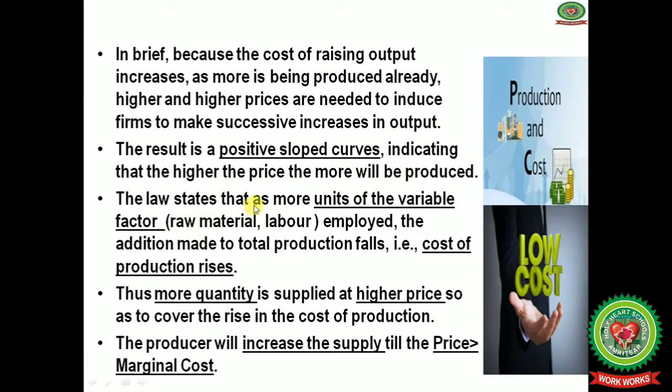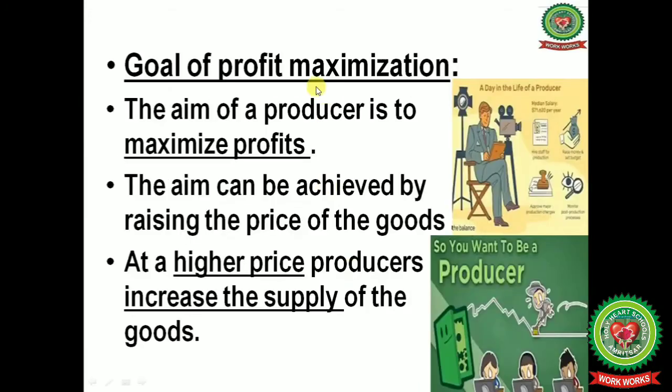The law states that as more units of the variable factor, that is raw material and labor, are employed, the additional contribution made to the total production falls. That is, the cost of production will rise. Thus, more quantity is supplied at a higher price so as to cover the rise in the cost of production. The producer will increase the supply till the price is greater than marginal cost.